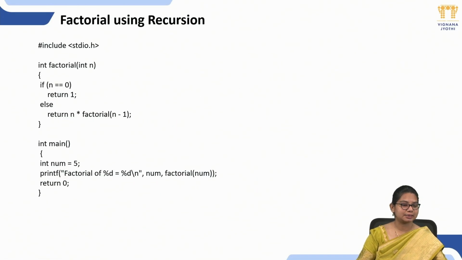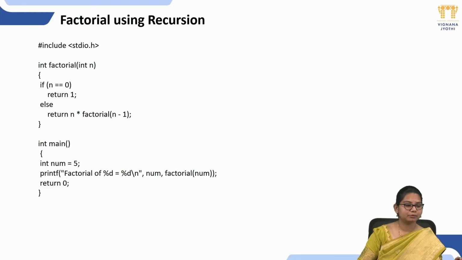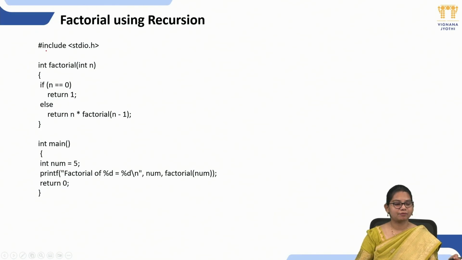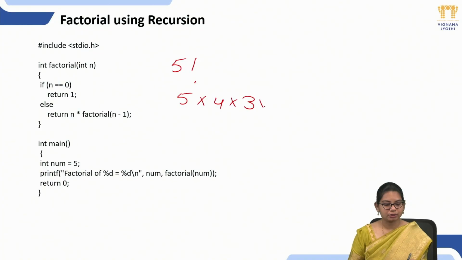We will see an example. For recursion, factorial is a very regular example. Here we give the header file, #include <stdio.h>. What is a factorial? For example, consider 5 factorial. We write it as 5 into 4 into 3 into 2 into 1.